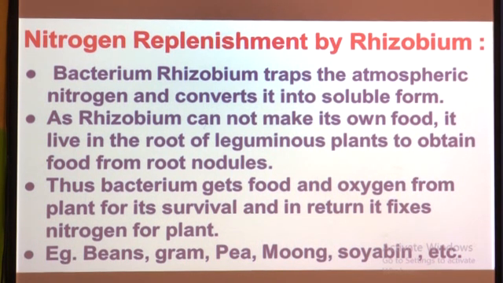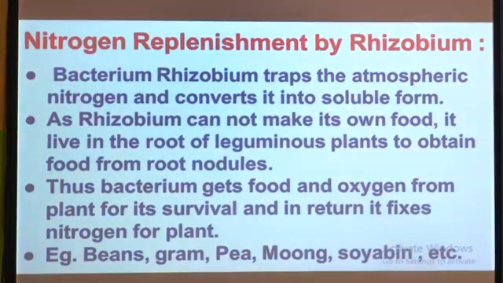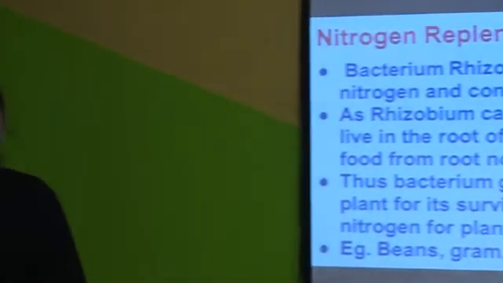Bacterium rhizobium. What does rhizobium mean? Rhizobium is a type of bacteria. That is why it is also called bacterium rhizobium. This bacterium rhizobium traps atmospheric nitrogen. As we learned in the first part of this chapter, autotrophic nutrition and heterotrophic nutrition.